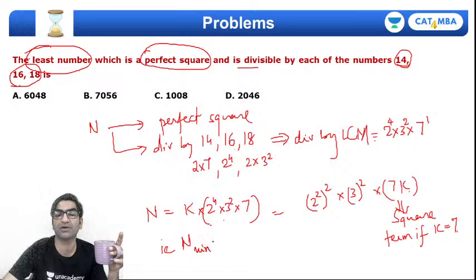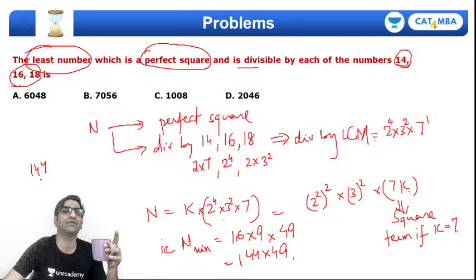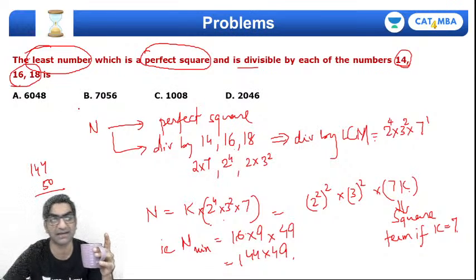N का minimum value or least value will be 2 power 4, that is 16, 3 square, that is 9, and 7 square, that's 49. So what I get is 144 into 49. So I know it will end in 6, but 9 into 4 36 है, but 6 से दो options है, तो multiply करके देख लेते हैं. 144 into, in fact 144 into 50 करेंगे तो क्या आएगा? 7200. तो 7000 से थोड़ा सा ज़्यादा आना चाहिए.